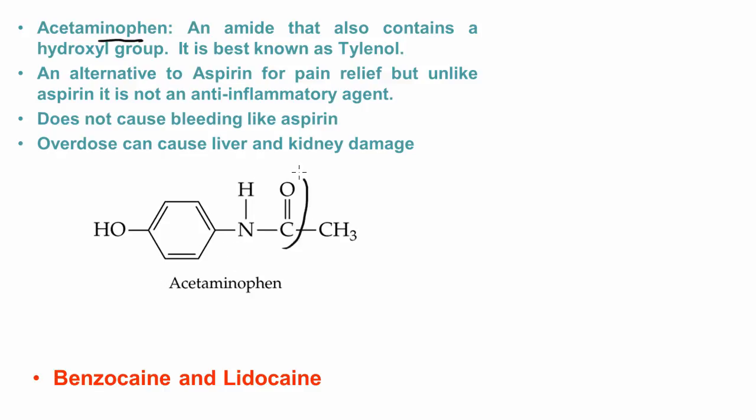We see here the carbonyl group, carbonyl carbon bonded to a nitrogen. And this also contains a hydroxyl group. So this is best known as Tylenol. And this is an alternative to aspirin, but it's mainly used for pain relief, and unlike aspirin, it is not an anti-inflammatory agent. It doesn't cause bleeding like aspirin, but it can cause liver and kidney damage if you take too much of it.